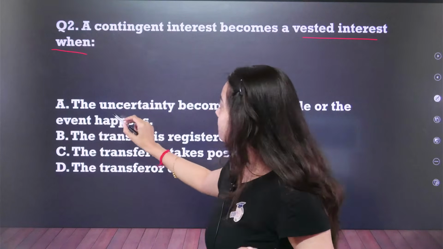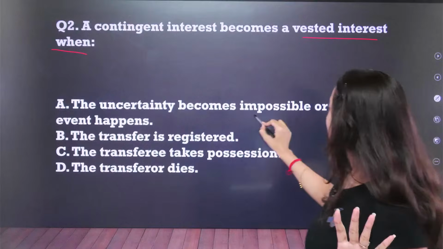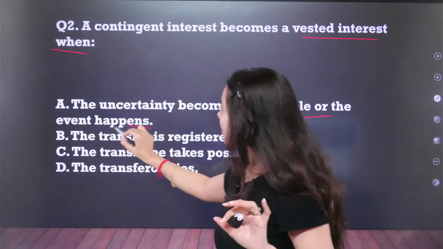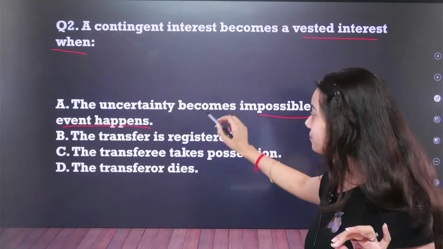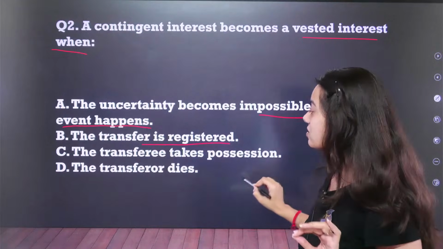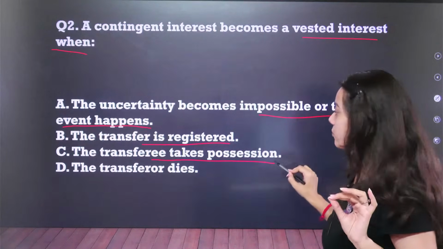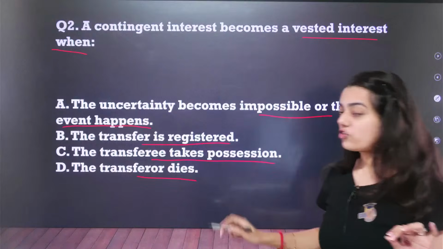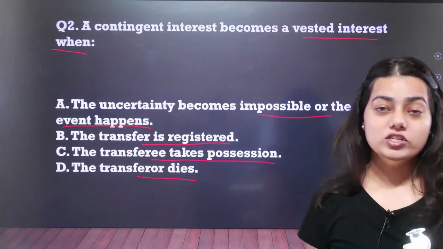Option A, the uncertainty becomes impossible or the event happens. Option B, the transfer is registered. Option C, the transferee takes possession. Or option D, the transferor dies. Answer the question.